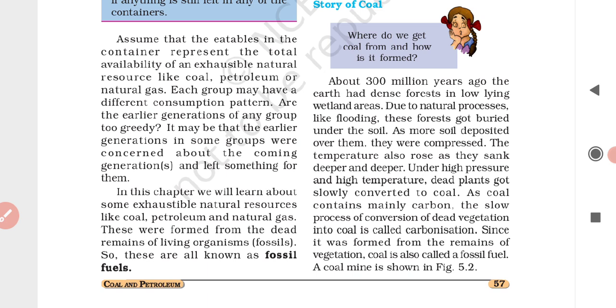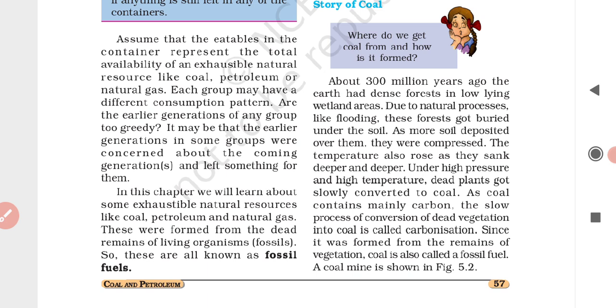And fossil fuels are what? Fossil fuels are the natural fuels formed from the remains of living organisms buried under the earth long ago. Coal, petroleum and natural gas are called fossil fuels because they were formed by the decomposition of the remains of prehistoric plants and animals which were buried under the earth long ago. Fossil fuels are exhaustible natural resources, because once all the fossil fuels are used up, they will be gone forever.